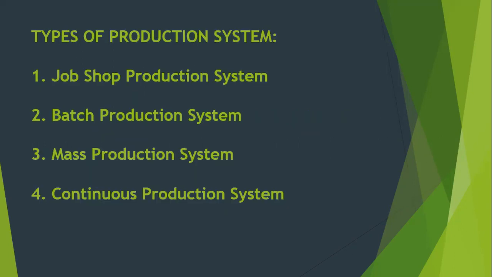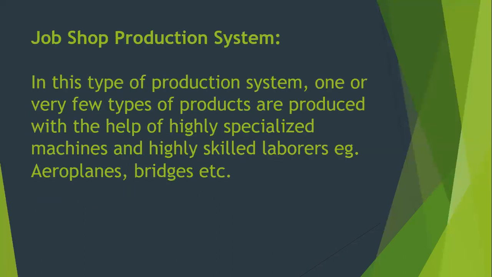Moving further, we will discuss the various types of production system. So basically there are four types of production system. First one is your job shop production system. Second is your batch production system. Third is your mass production system. And the fourth one is your continuous production system. Now we will be discussing each one of the following individually.